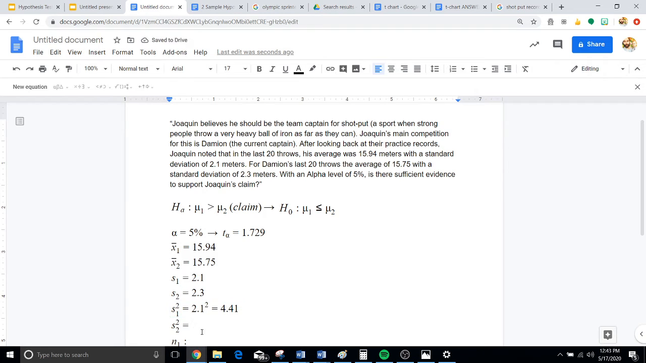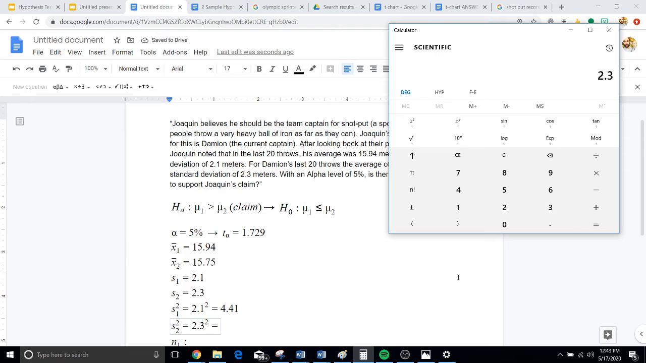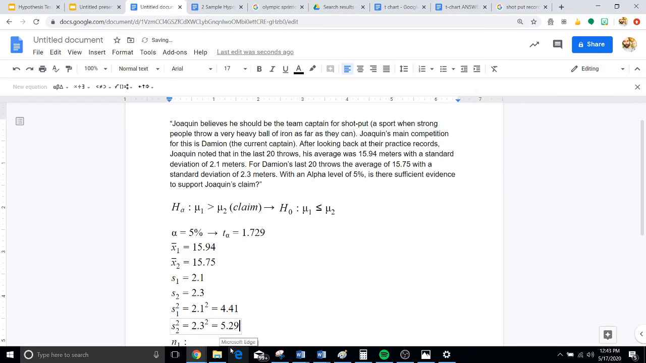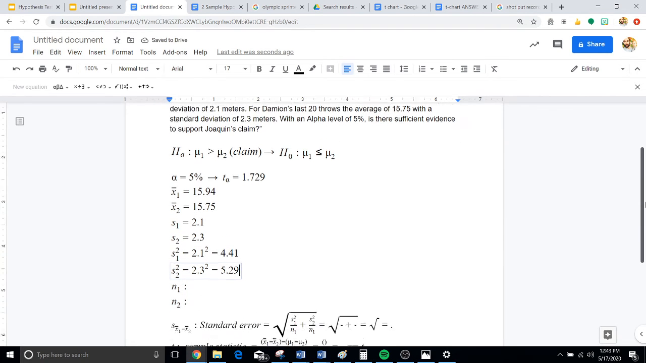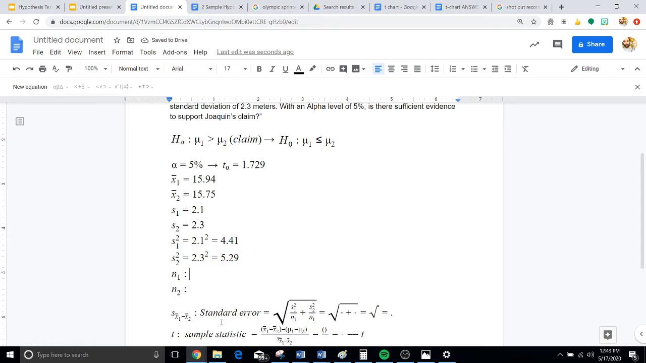Now we do the same thing with 2.3. So 2.3 to the second power, also known as squared, is going to be equal to 5.29. All right, we've already established that N1 and N2 are both equal to 20 since we were looking at the last 20 throws that each of these gentlemen made. We have all the information we need to solve.